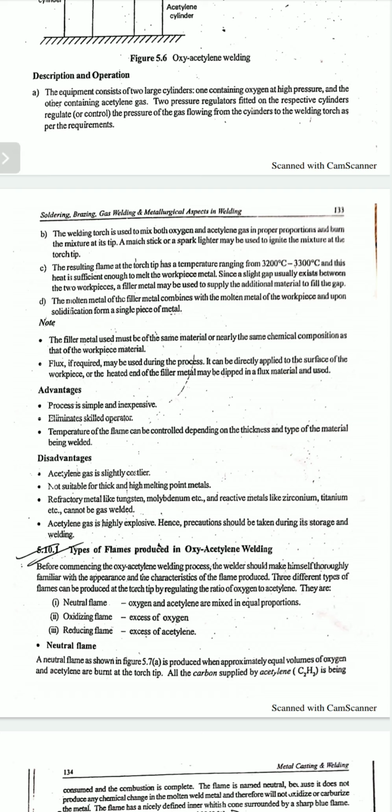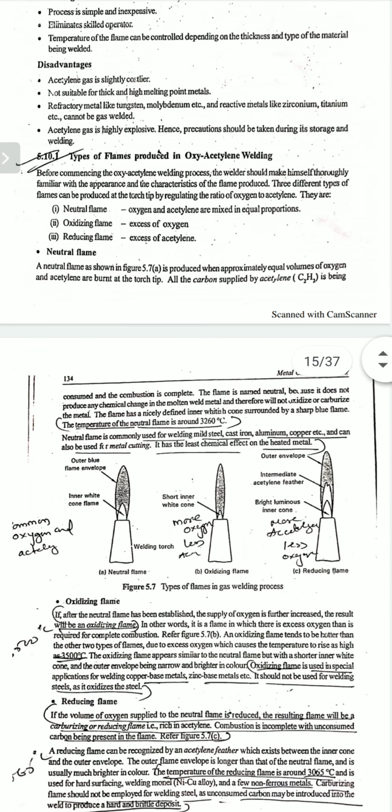Okay, so this acetylene gas and the hydrogen gas are usually used as a fuel gas, and these are very expensive as well as explosive. The storage of this type of gas is a main challenging job in fabrication shops. Controlling the flow of these gases is also difficult. For that reason, this is very risky and a skilled operator is required. So, this is one of the major disadvantages in hydrogen gas welding and acetylene gas welding.